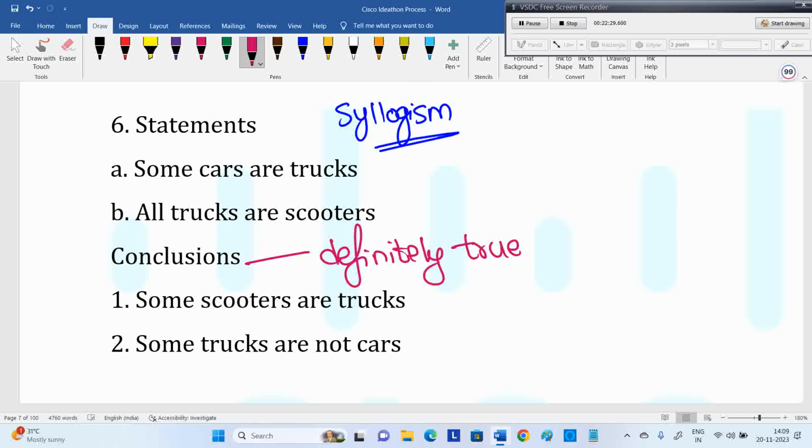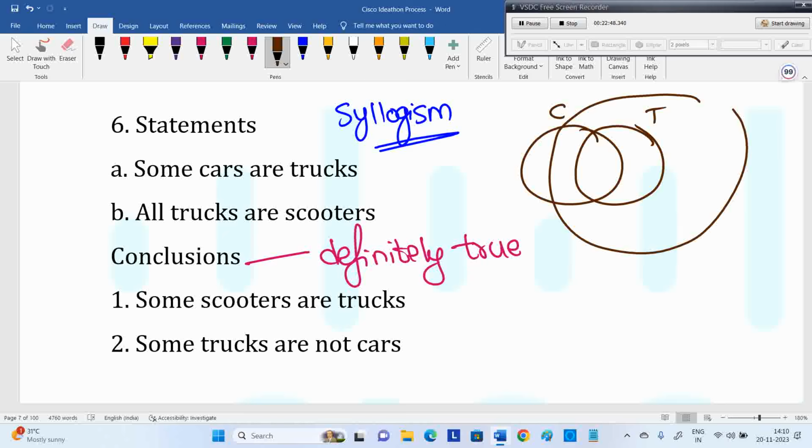Now see, they said some cars are trucks. First draw the diagram satisfying the given statement. Some cars are trucks. Is this diagram satisfied? Some part of the cars are trucks. Then, all trucks are scooters. You can draw many other diagrams also. This is one diagram only. There are many diagrams possible satisfying the statement. So what is the other diagram? Yes, I'll show one more diagram.